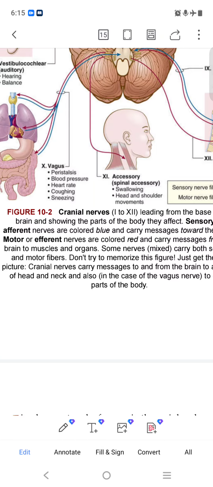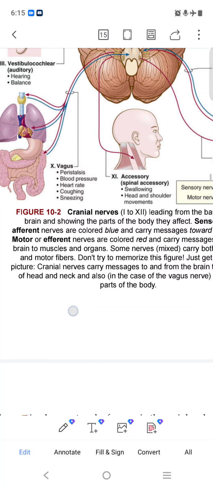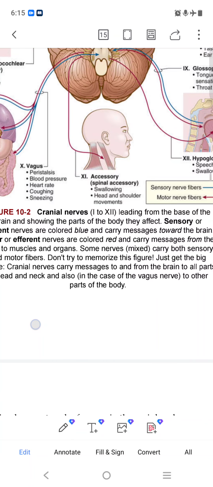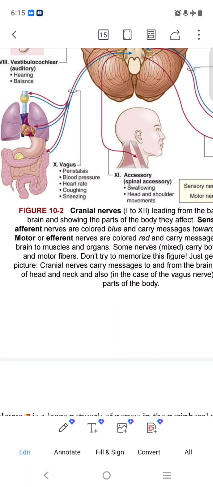That is afferent. Motor or efferent nerves are colored red and carry messages from the brain to the muscle. So the signal comes from the brain to the muscle, colored in red. We can also say motor or efferent.